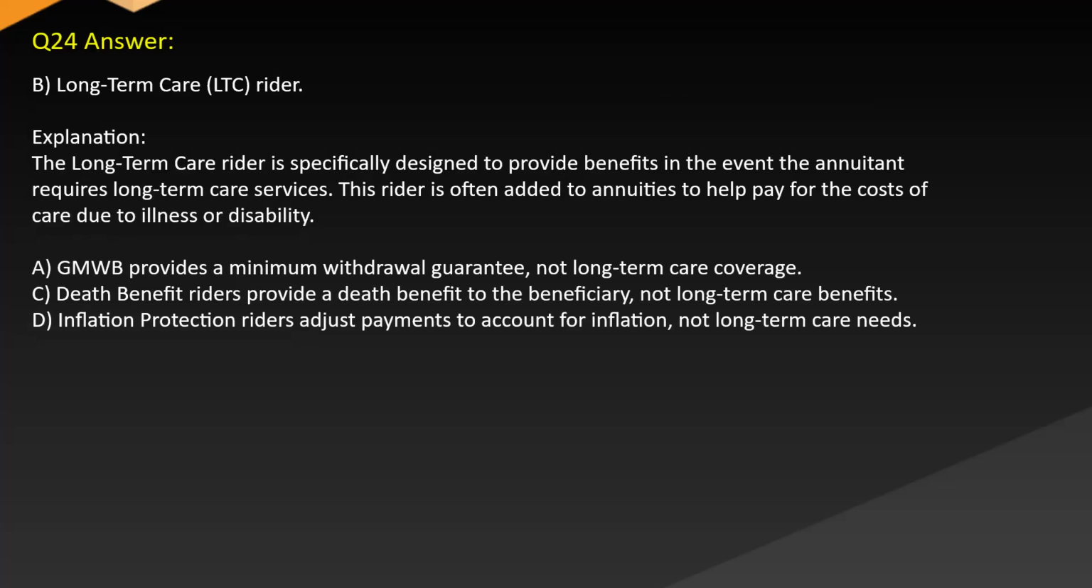Answer: B. Long-term care LTC rider. Explanation: The long-term care rider is specifically designed to provide benefits in the event the annuitant requires long-term care services. This rider is often added to annuities to help pay for the costs of care due to illness or disability. A. The GMWB provides a minimum withdrawal guarantee, not long-term care coverage. C. Death benefit riders provide a death benefit to the beneficiary, not long-term care benefits. D. Inflation protection riders adjust payments to account for inflation, not long-term care needs.